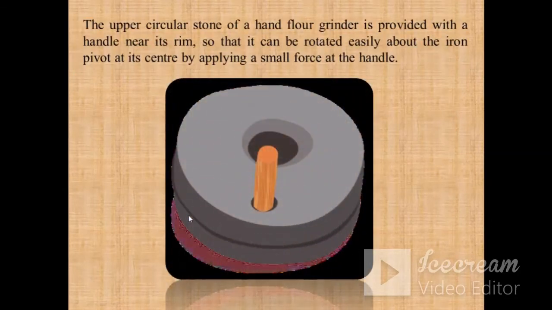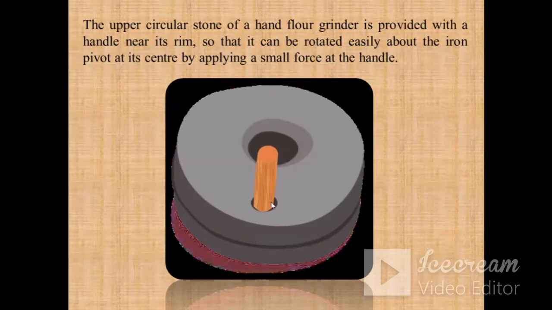Okay, next example. If you see this hand flour grinder, you must have seen it, or you may not have seen. A handle is provided near its rim so that it can be rotated easily about the iron pivot at the center by applying a small force. So again, if you move this handle from here to the pivot, then it is difficult, and you will not be able to rotate this stone grinder.